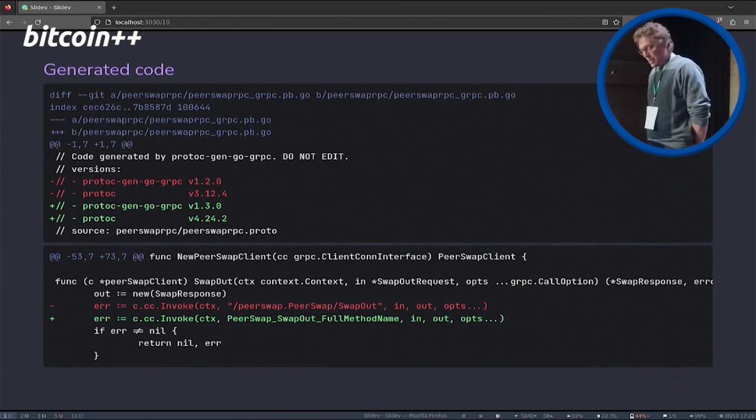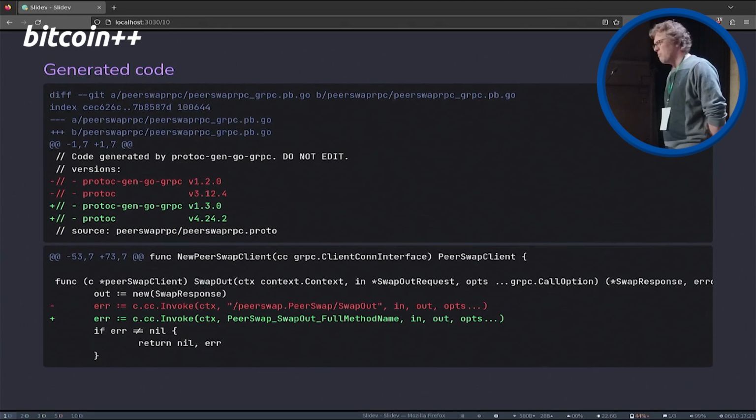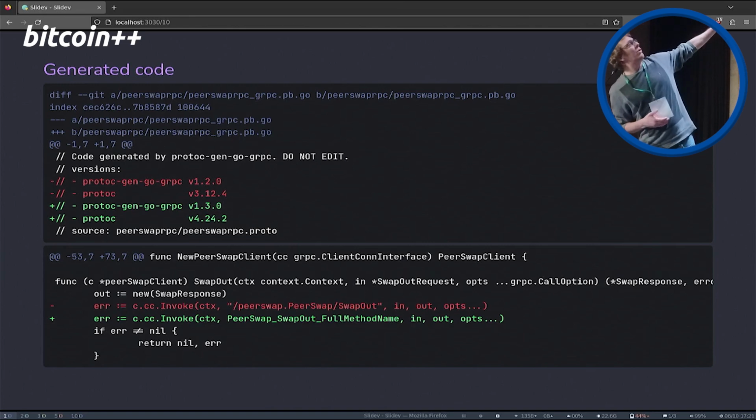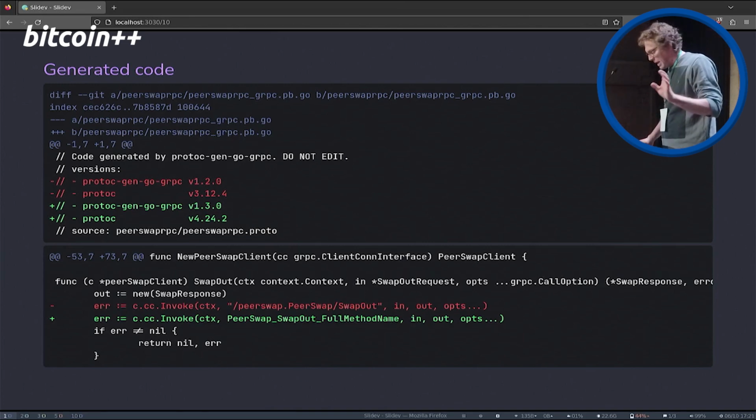Here are some real-life examples. If you have different versions of protobuf, the protoc compiler, I don't know if you're familiar with it, changes quite often, and most of the changes are bikeshedding changes. As you see in the bottom lines, it just changes some naming stuff.